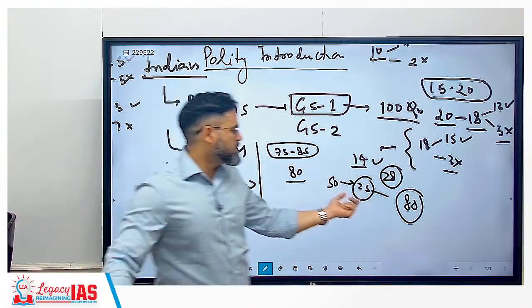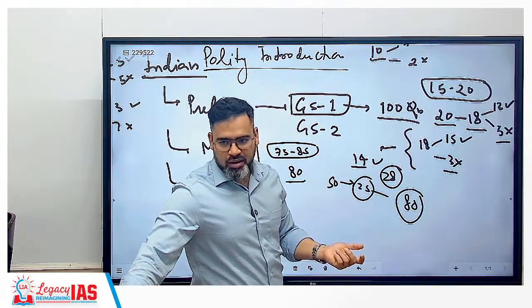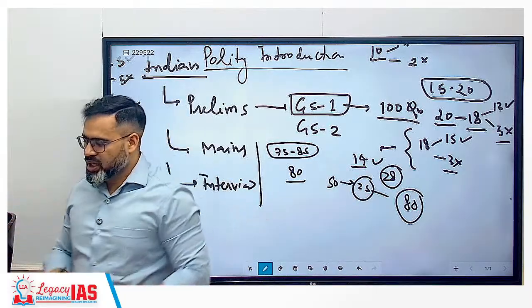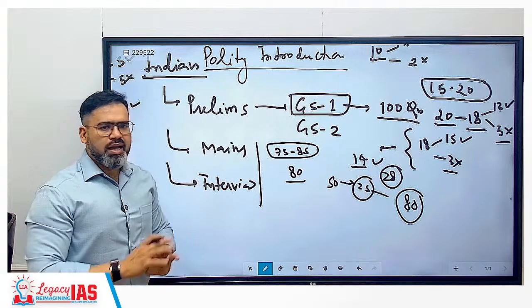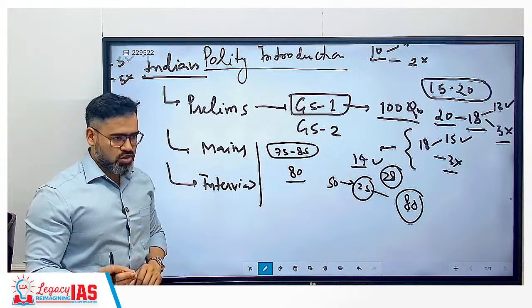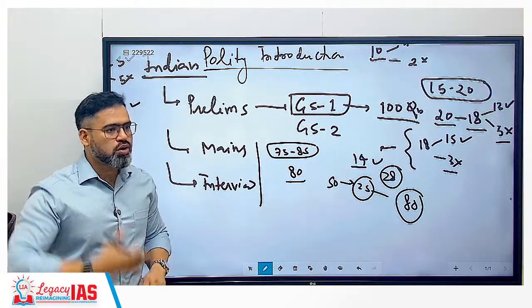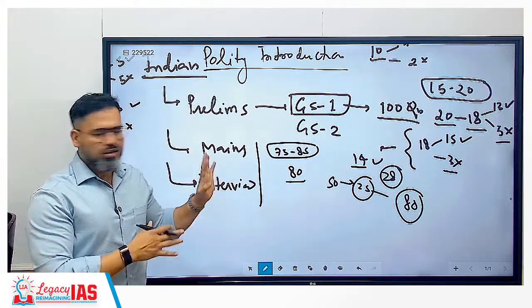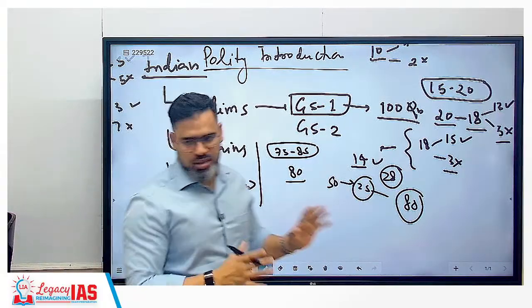4 to 5 marks means only 22 questions you require to solve. Clear? So that is the reason we need to read polity properly, and it does not require too many revisions, unlike in case of history or environment where you have to revise multiple times. Here you should not do this, and focus more on static portion, correct?